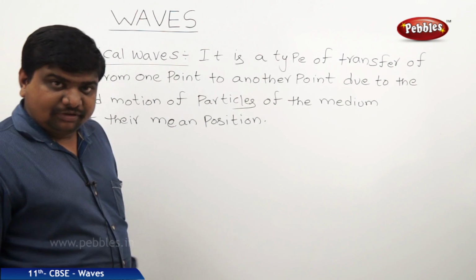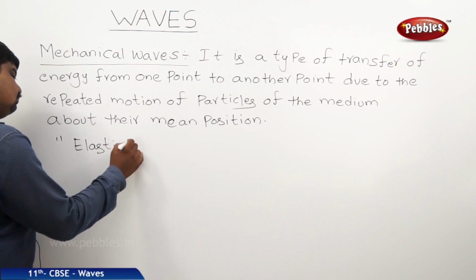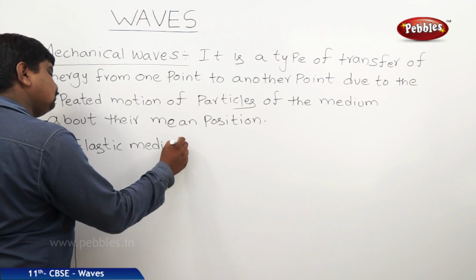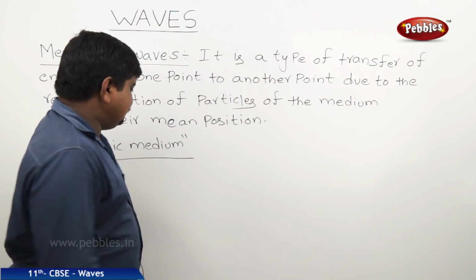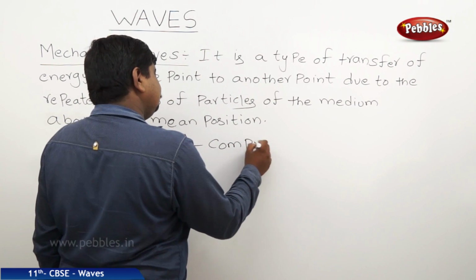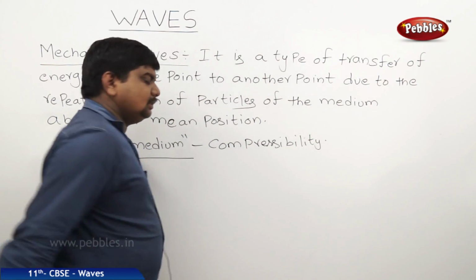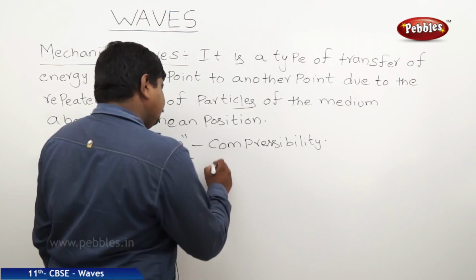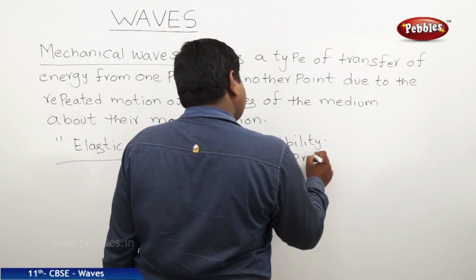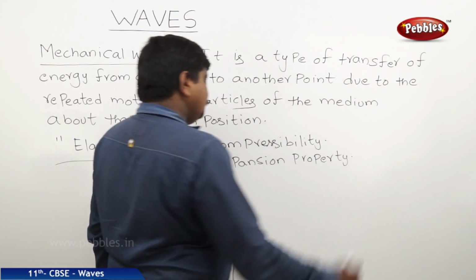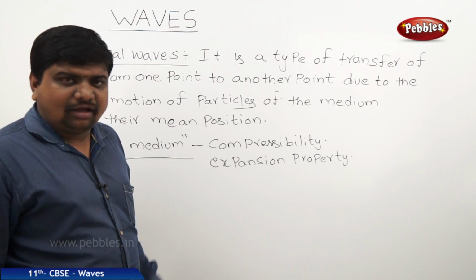To produce these types of waves, we need an elastic medium. So what are the characteristics of the elastic medium? Yes, they have compressibility, they have the property of expansion also, so we can say the expansion and compression occur at regular intervals or in alternating order.